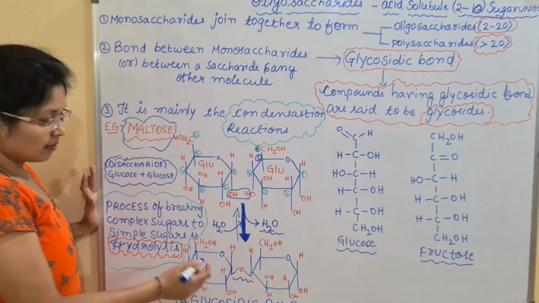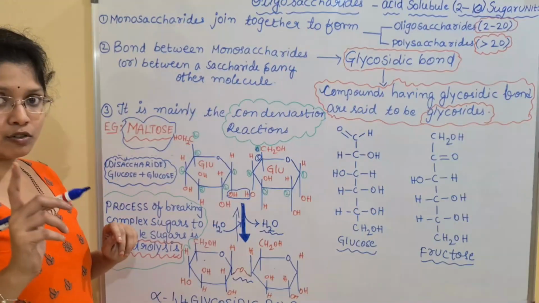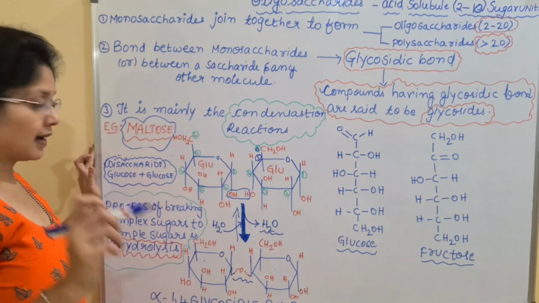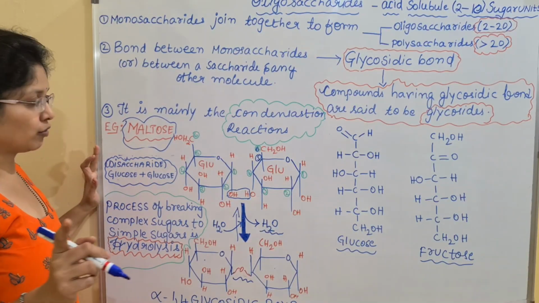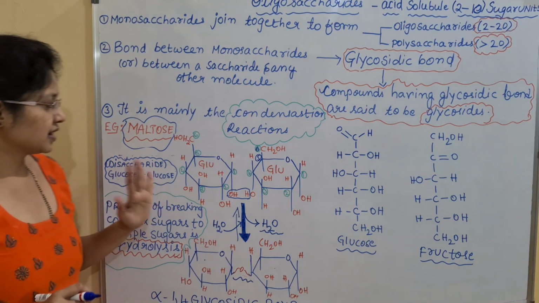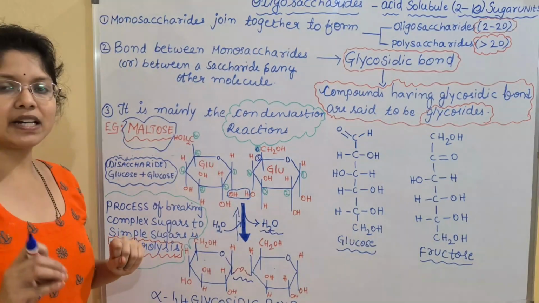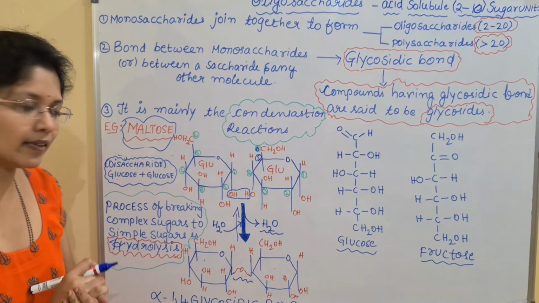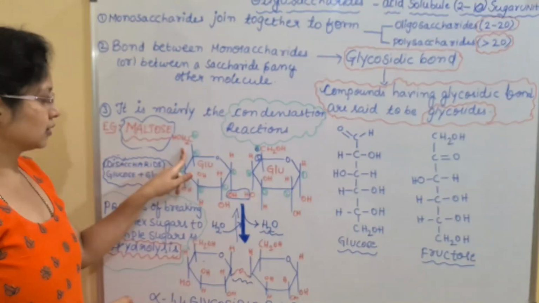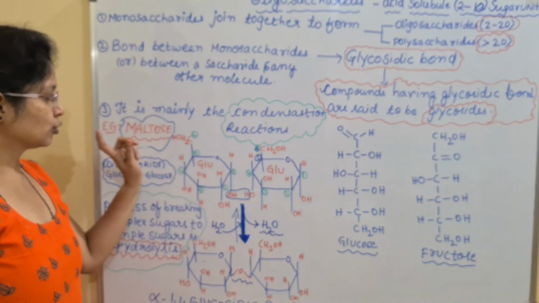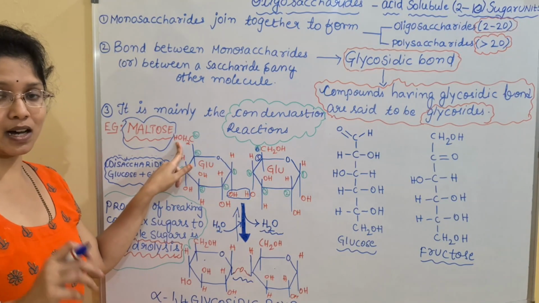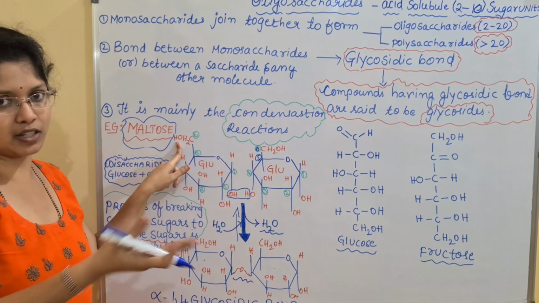Here we have discussed in the introduction of the monosaccharides. I have told you there are 2 forms of the sugar, the alpha and the beta form. In monosaccharides we have discussed that this alpha and beta conformation is mainly given based upon the position of the OH group on the first carbon relative to the OH group on the 6th carbon, or the last carbon if it is the 5th carbon.